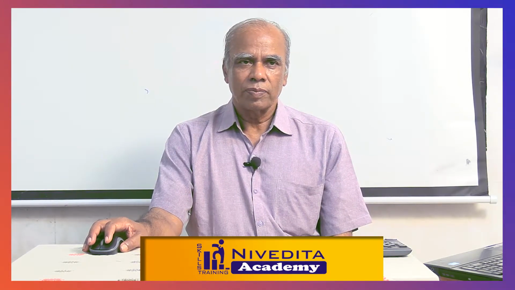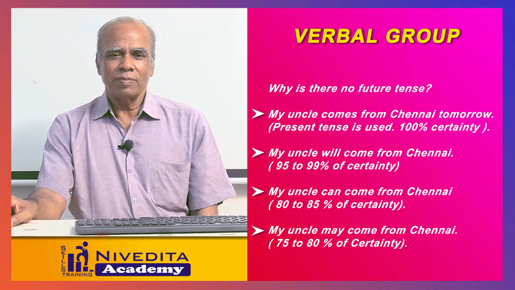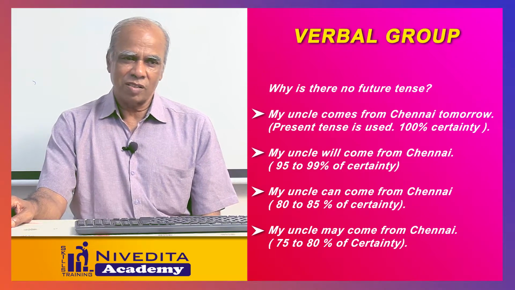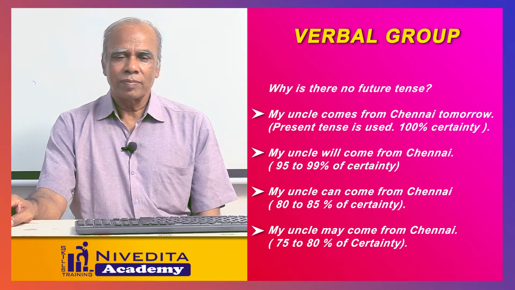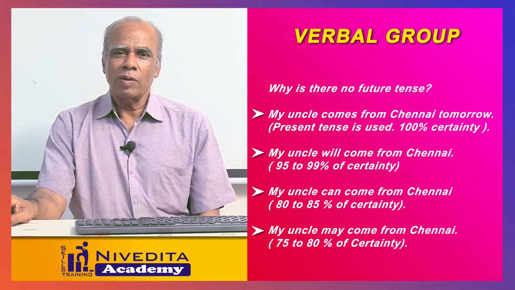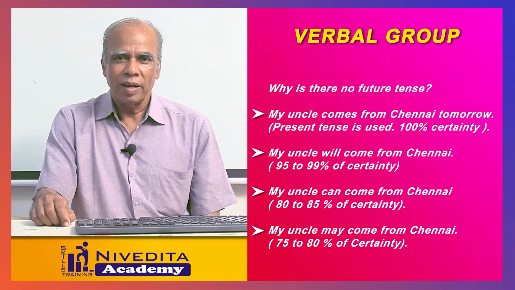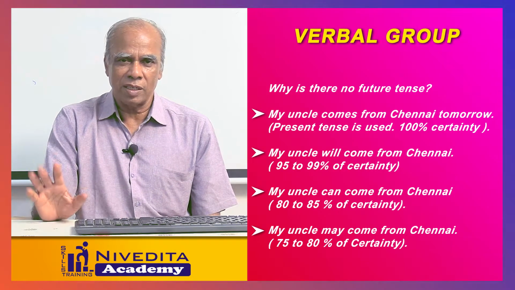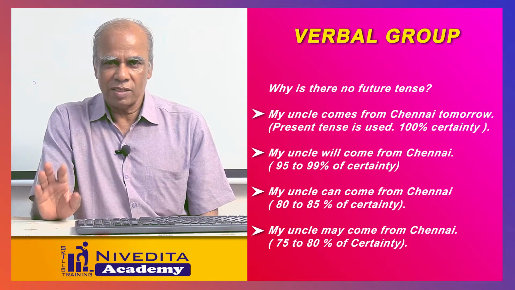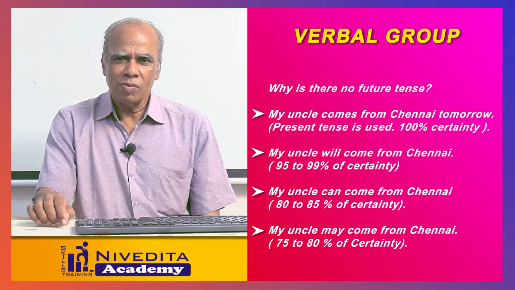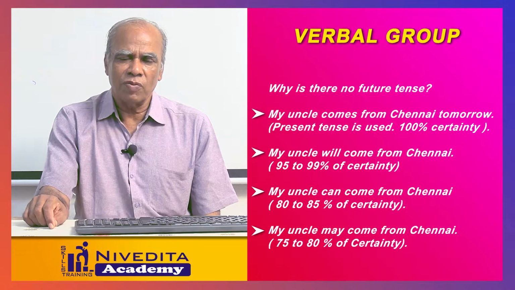Okay, now let us study this. I told you already that modern grammarians say there is no future tense. Why? For example, my uncle comes from Chennai tomorrow. Here comes is a verb. It is in present tense. Comes is a simple present tense. But we are using it for a future action. Tomorrow. Comes, a present tense verb, is used for actions which happen in the future.